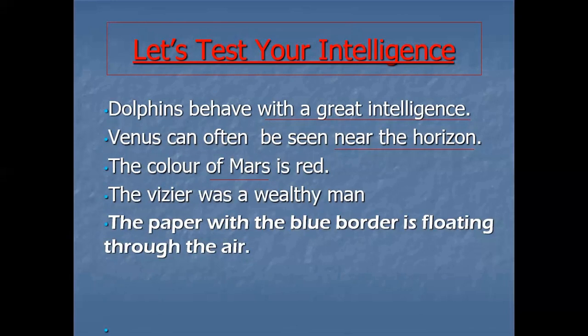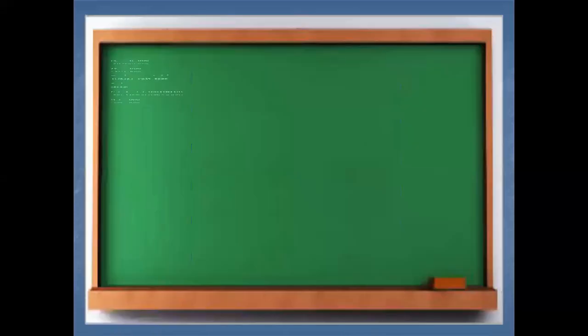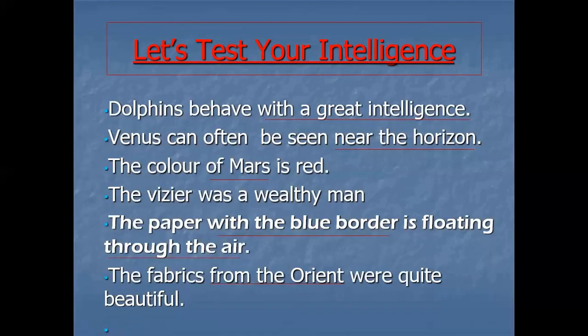The paper with the blue border is floating through the air. Do we have any phrase? See, there is one more thing. Sometimes we have more than one phrase, and sometimes zero phrases in a sentence. So let's check: with the blue border and then through the air. The fabrics from the Orient were quite beautiful. The fabric from the Orient. Do we have an example? Yes, we have. Okay. Here we are done with the examples, and we were able to find the phrases.